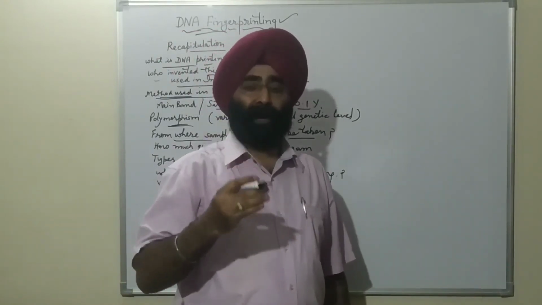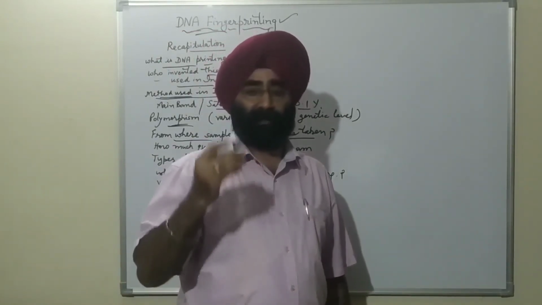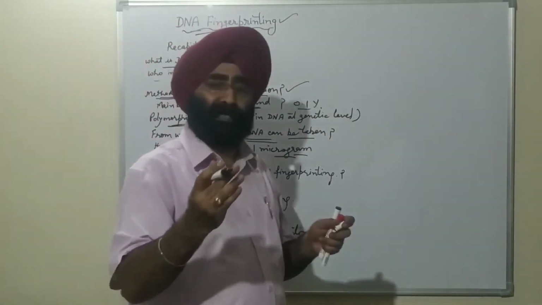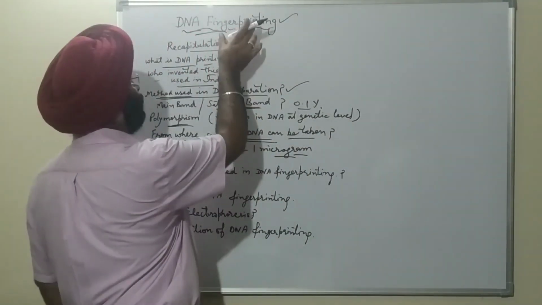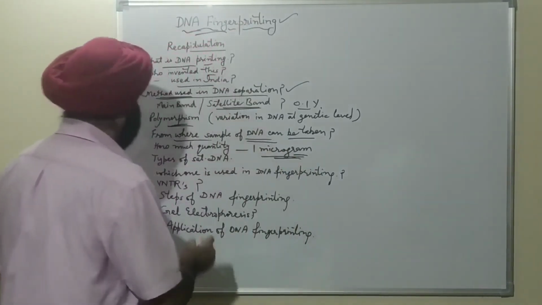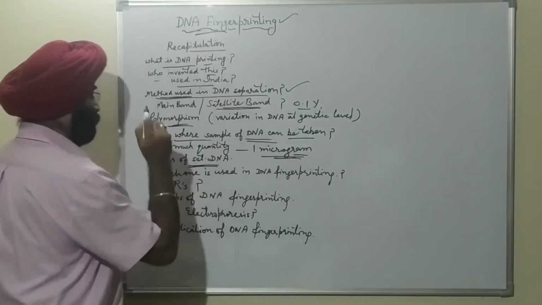We replicate it by the process of PCR. We make several copies by PCR technique, and then we can take the DNA fingerprinting. 1 microgram is sufficient. Types of the satellite DNA.